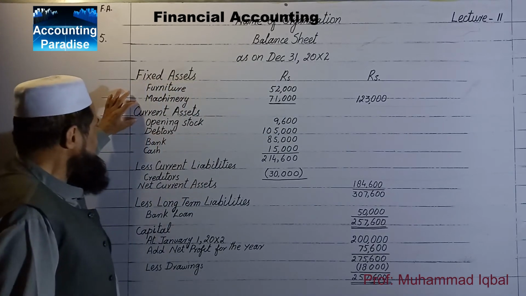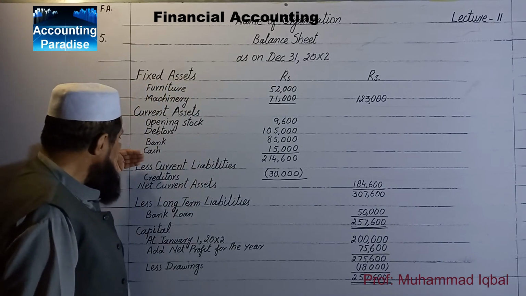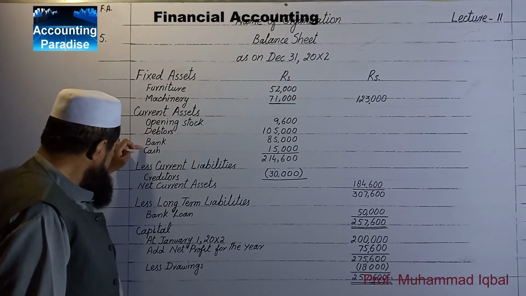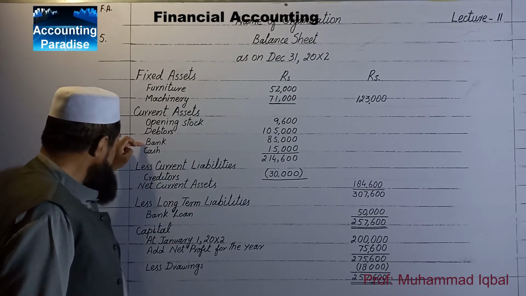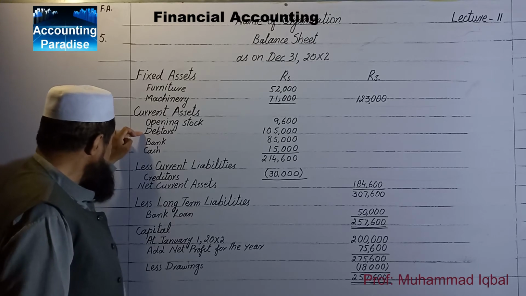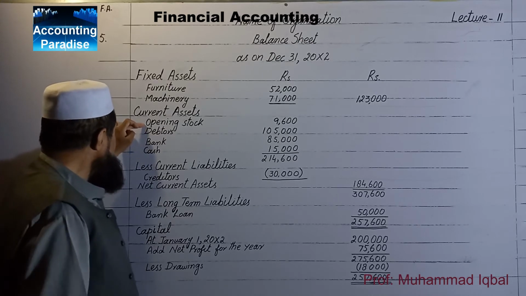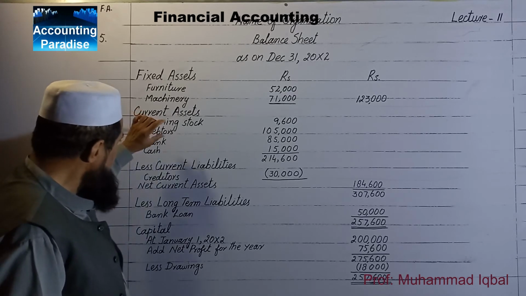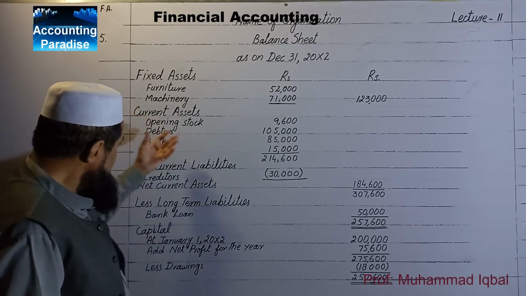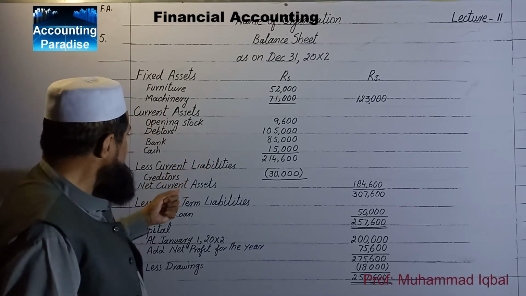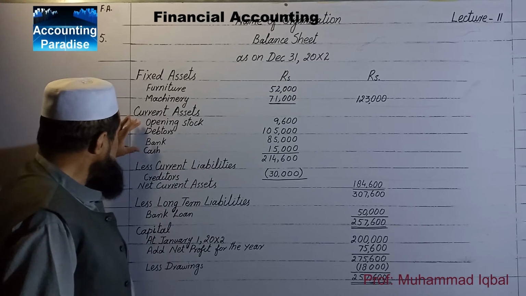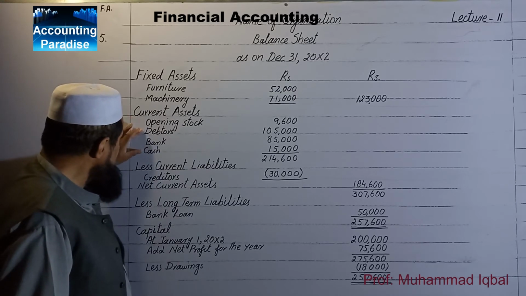Then the current assets. Current assets are also written in the sequence of liquidity: opening stock, it is in stock, then debtors, these are in receivables, and then bank, and then cash.